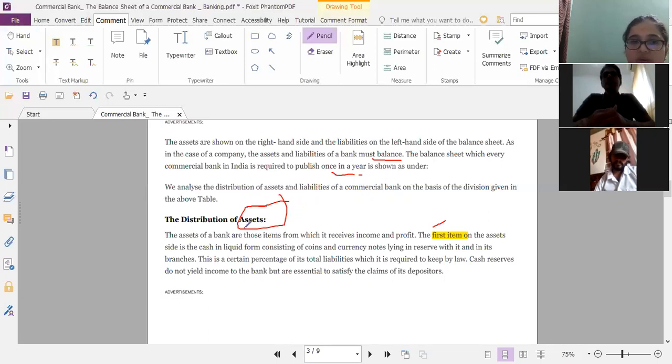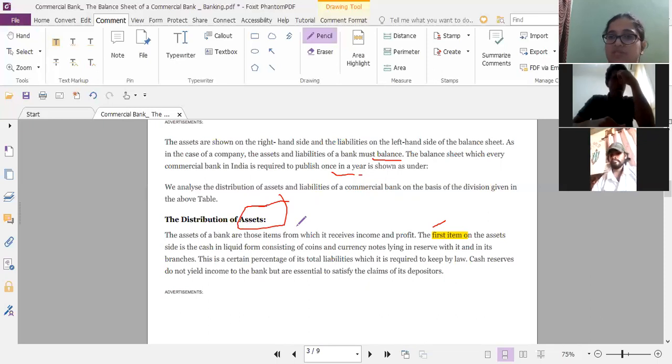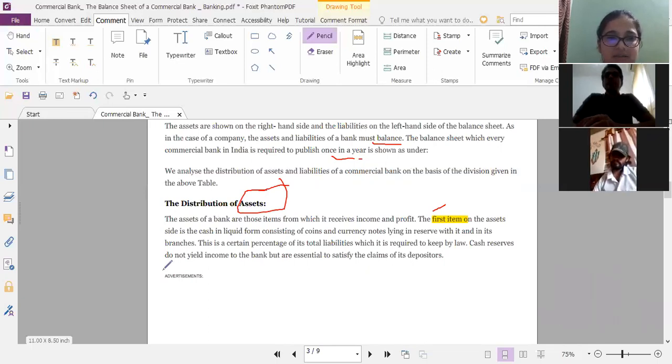As I've told you, assets of a bank are those items from which it receives income and profit, right? So that is an asset. The first item on the asset side is the cash in liquid form.